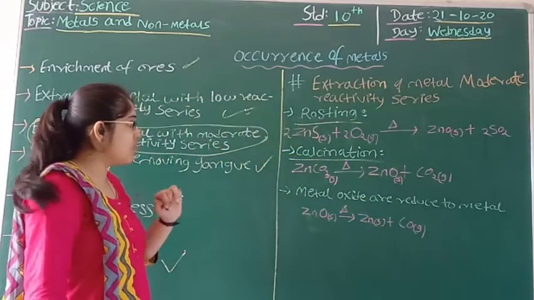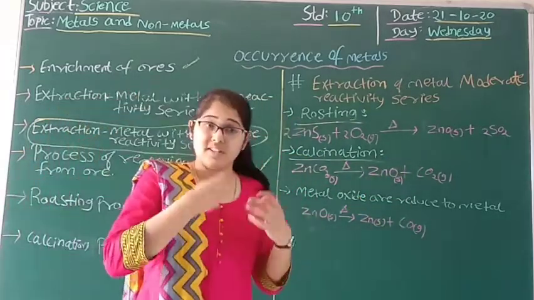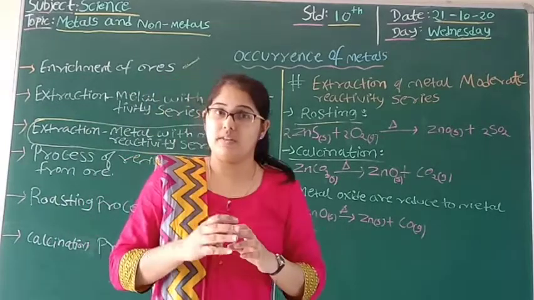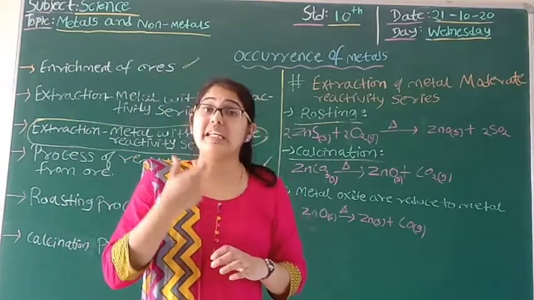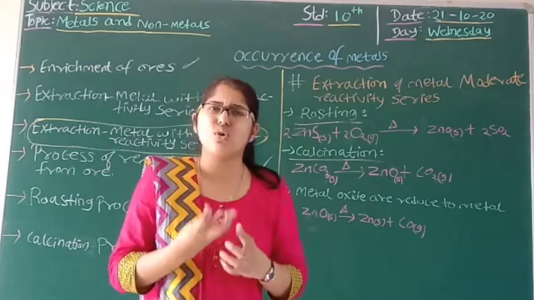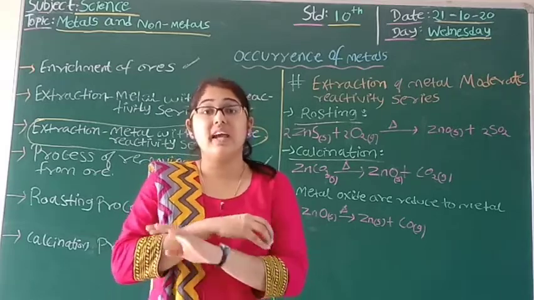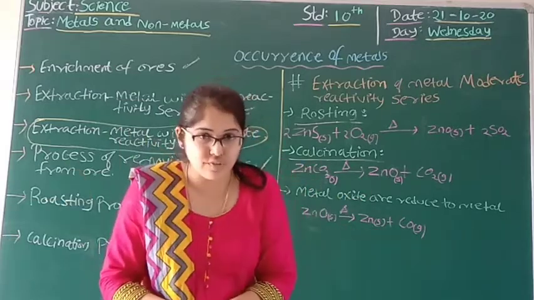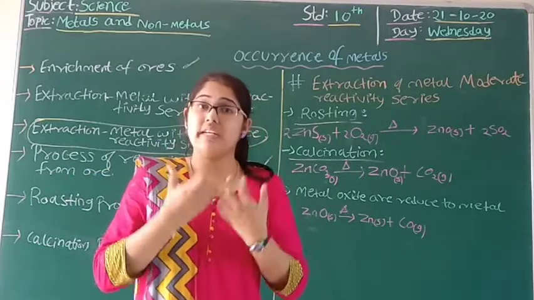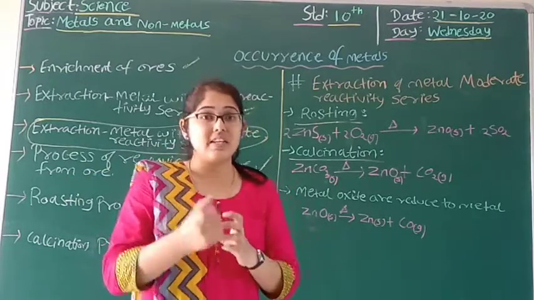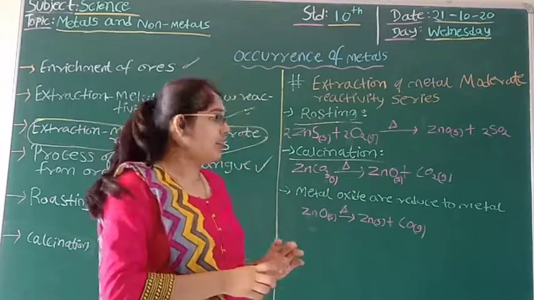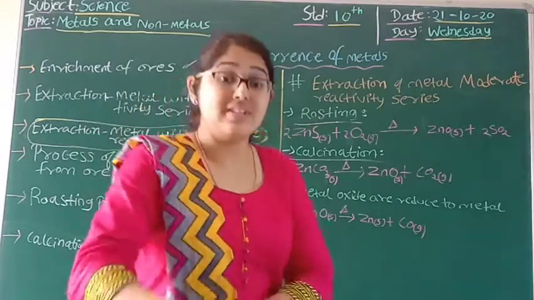So what is roasting process? In which the sulfide ores present are given strong heat in excess of air. In presence of excess of air, when sulfide is heated at strong heat, it gives metal oxide, right? And what is calcination?